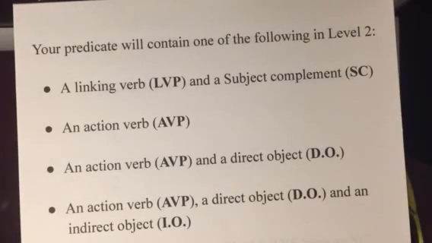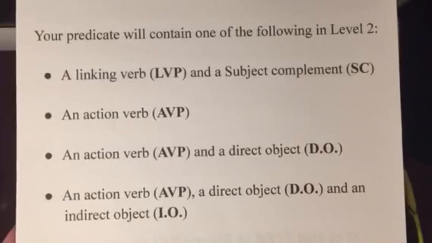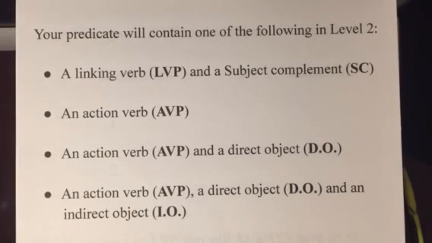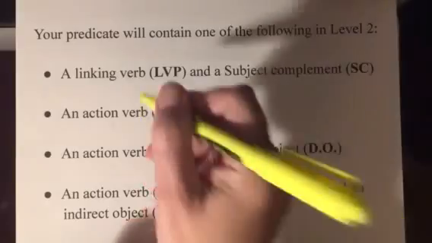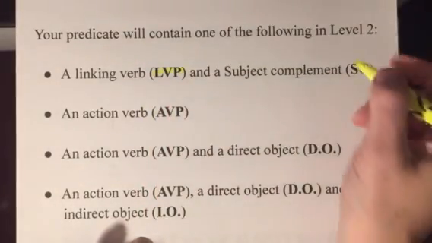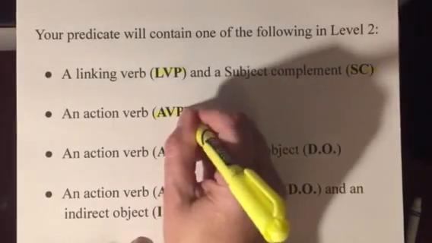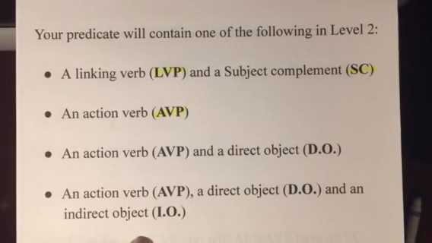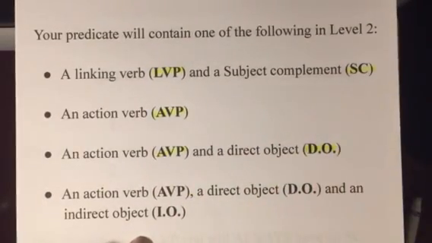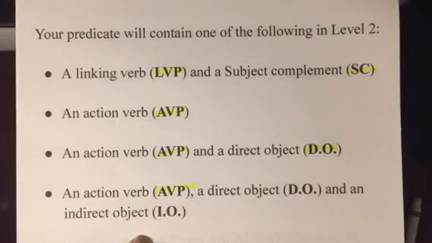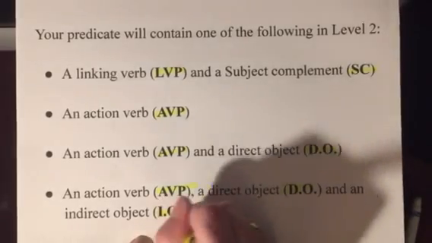Great. So, in the analysis, your predicate will contain one of the following in Level 2. A linking verb, or LVP, is always going to have a subject complement, SC. An action verb, we're going to call that AVP. An action verb can just be an action verb, and you're just going to say AVP, and that's it. But sometimes the action verb, AVP, is going to have a direct object, and you're going to label that a DO. And sometimes an action verb, AVP, is going to have a direct object as well as an indirect object.